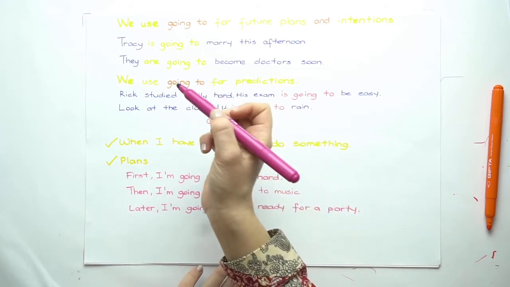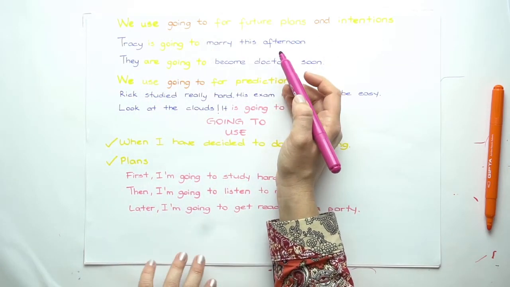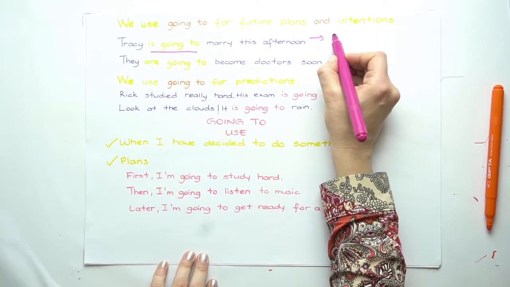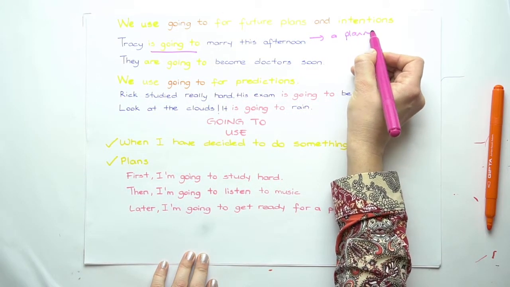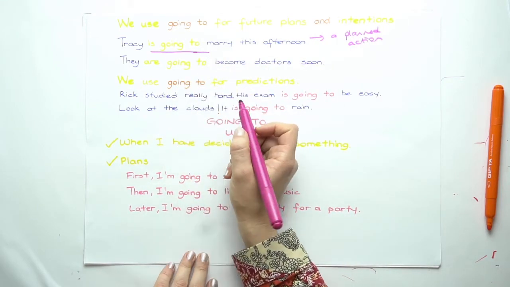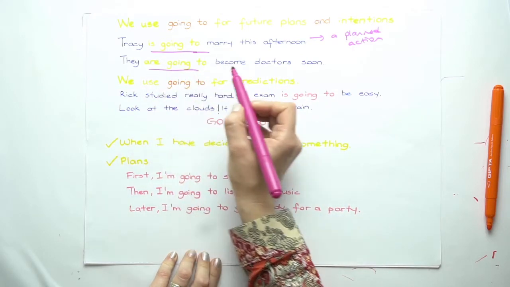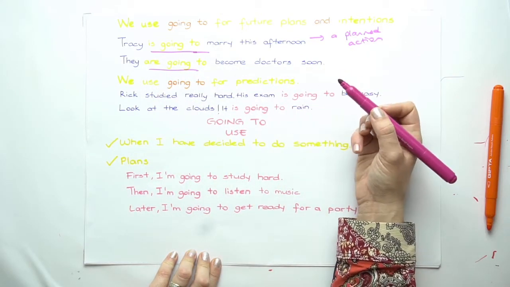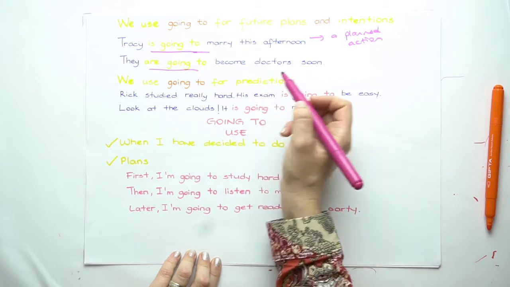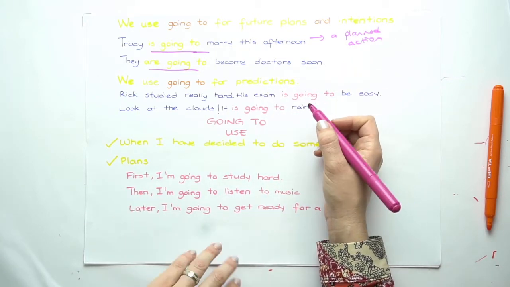We use going to for future plans and intentions. For example, intentions. Tracy is going to marry this afternoon. This is a planned action. That's why I'm using be going to here. They're going to become doctors soon. That means that they must be studying medicine right now. That's why I know that it's a planned action and they're going to become doctors.